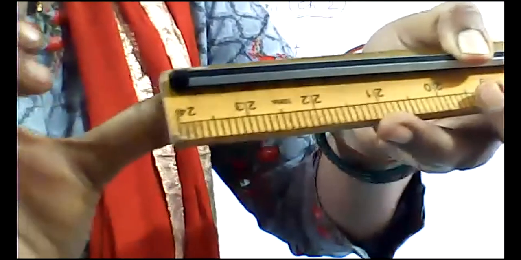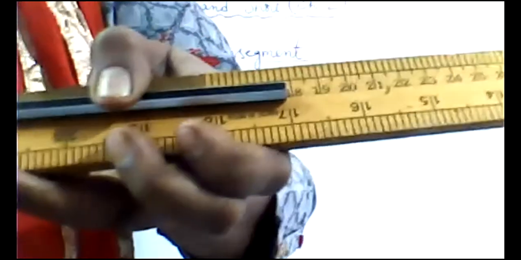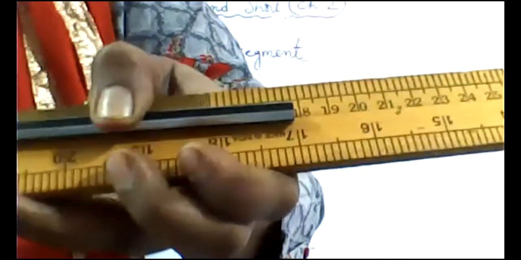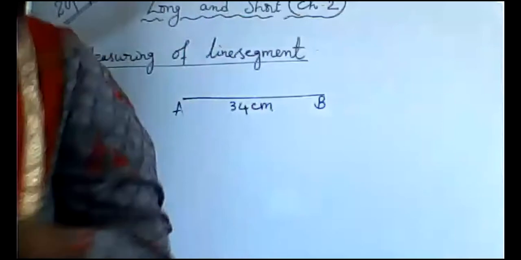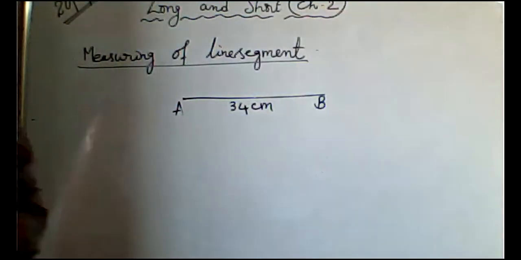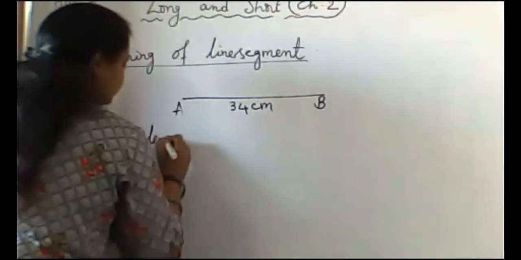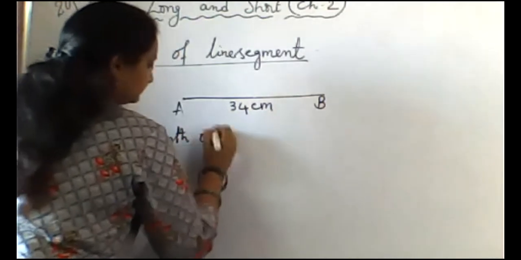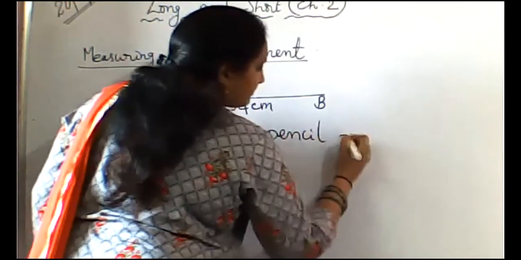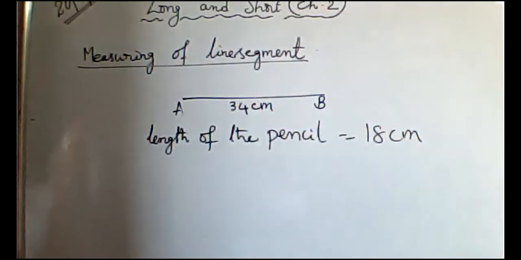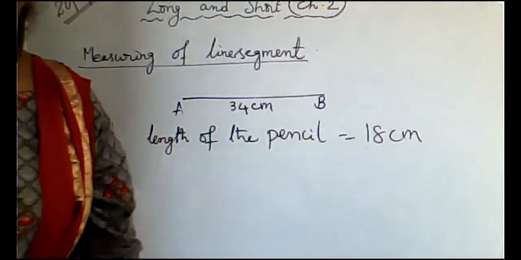Okay, ma? Are you able to see? At 0, one end. So the other end we have to find out. Where is it? At 18. So the length of the pencil is 18 centimeters. So like that we can find the length of any object.